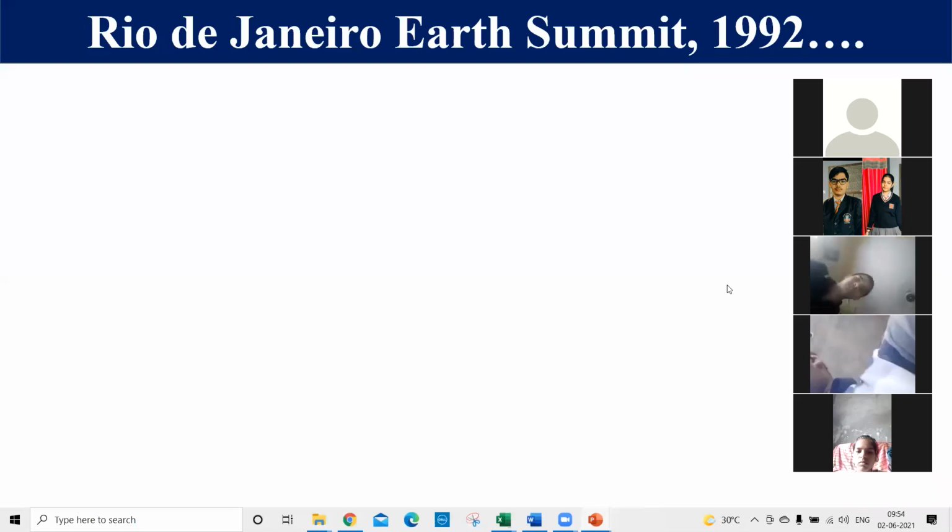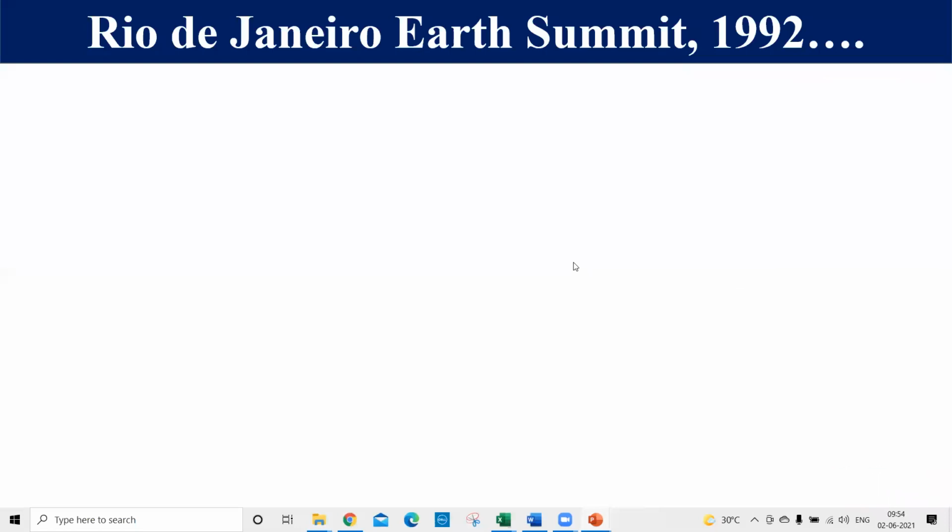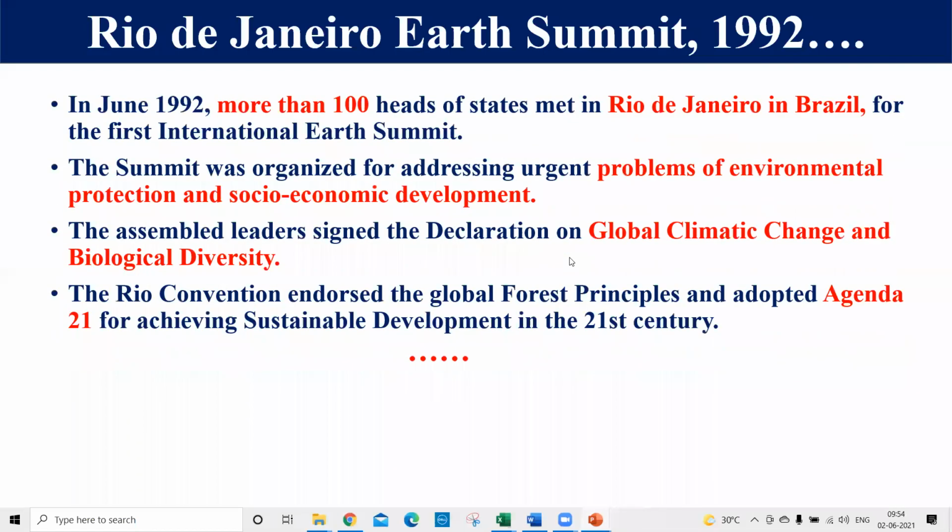So to achieve this sustainable development, there was the first international Earth Summit, the Rio de Janeiro Earth Summit in 1992. It was held in June 1992, where more than 100 heads of state, it means more than 100 countries, met in Brazil, at Rio de Janeiro, and it was considered the first international Earth Summit.